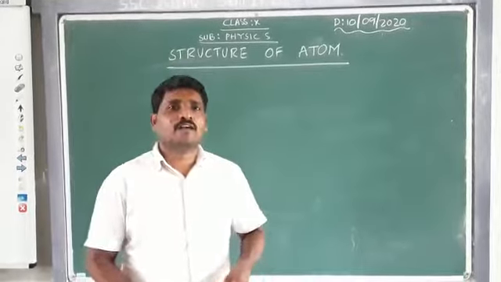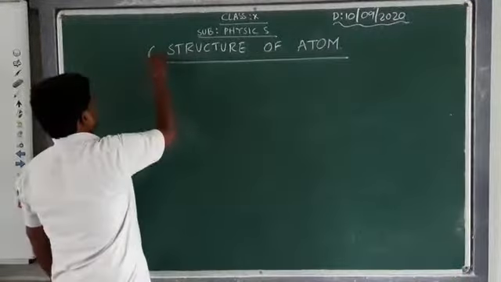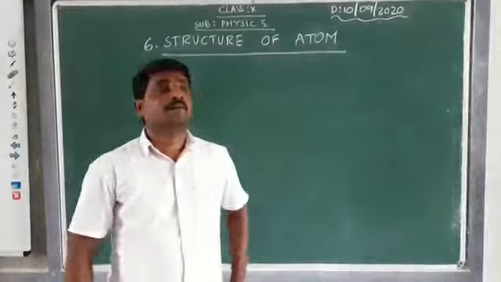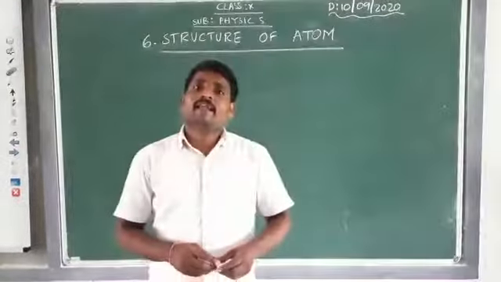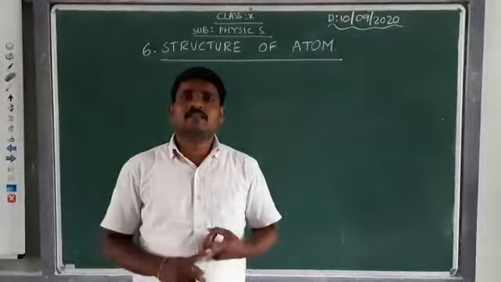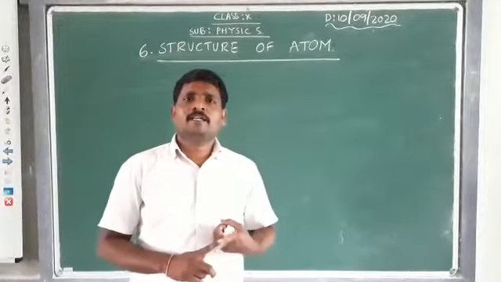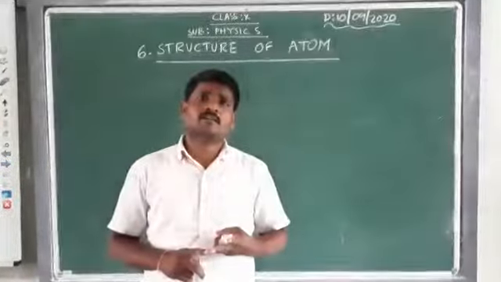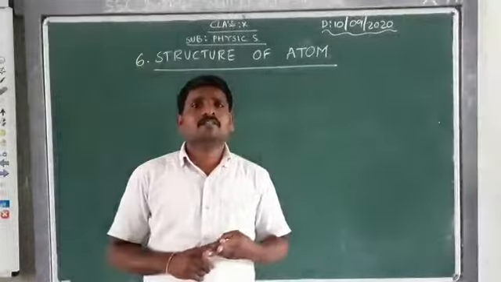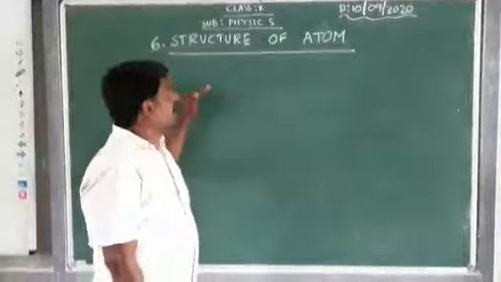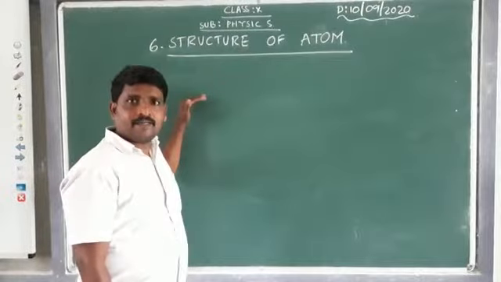Today we are going to talk about our sixth chapter as per the September portion. Today we are going to start the sixth chapter, the structure of atom, and it's a very important chapter which is helpful to understand the next lessons: the classification of elements, periodic table, and chemical bonding, and the 12th chapter, carbon and its compounds. These three chapters are very much dependent on this chapter, and it is a very important and easy chapter.